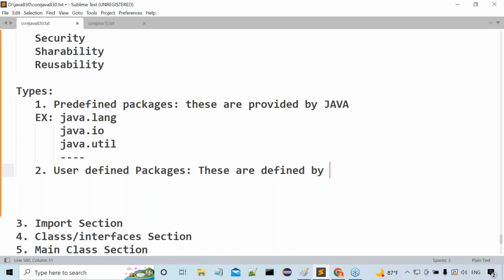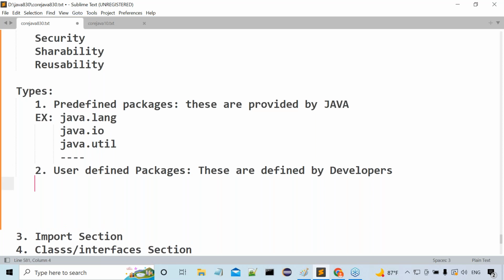User-defined packages are packages defined by the user. User in the sense, who is the user of the Java programming language? A developer or not? Developer. These are defined by developers as per their application requirements. As part of their application requirement, they are defined by Java developers. That's okay, good. Listen carefully. There is a small point here we have to recognize.